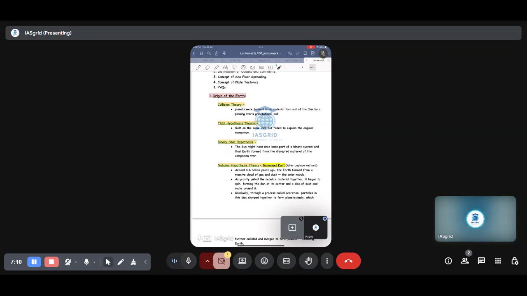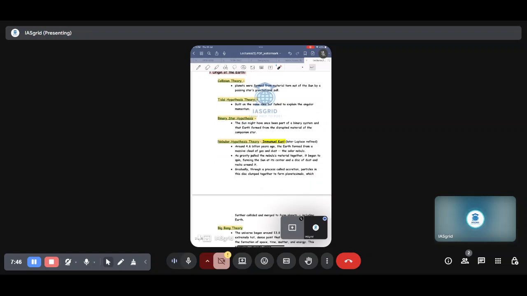Collision theory was pretty simple, right? Collision theory said that there was this proto sun. There were multiple chunks which were torn out of it, and this led to the formation of the planets that we have today from the sun. So these planets started revolving around the sun, and the sun has gravitational pull on all the planets that are revolving around it. This is what collision theory says. It's pretty simple and also very archaic.